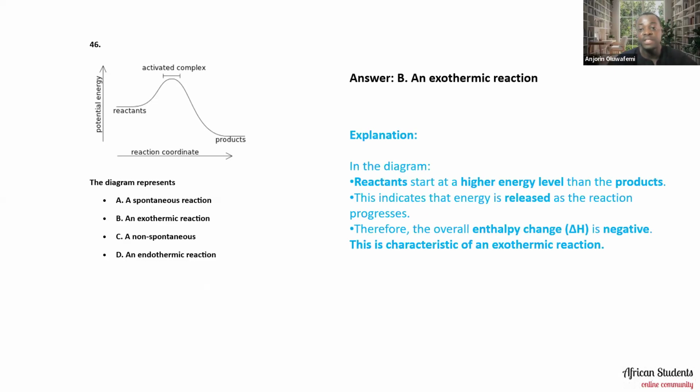If you look at the diagram, the reactant starts at a higher energy level than the products. This indicates that energy is released as the reaction progresses. Therefore, the overall enthalpy change, delta H, is negative. This is characteristic of what? An exothermic reaction. So please let's be mindful of this.